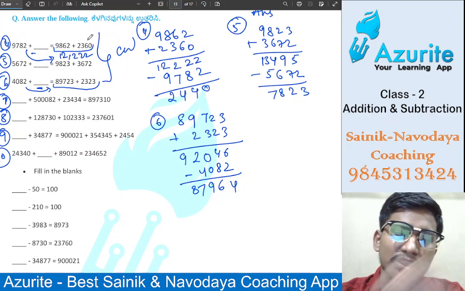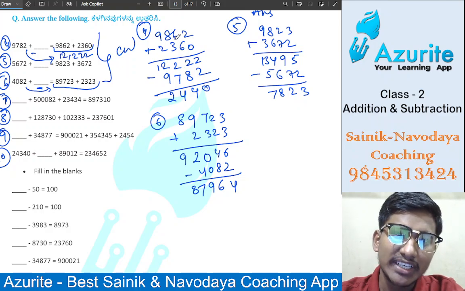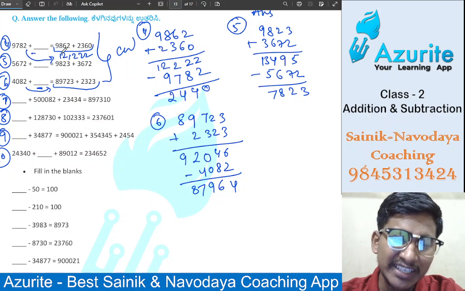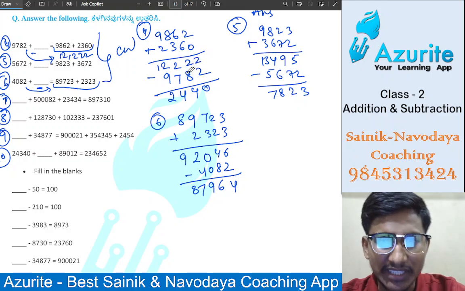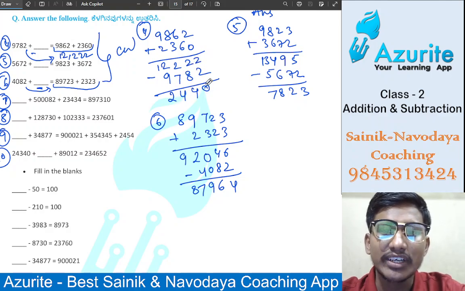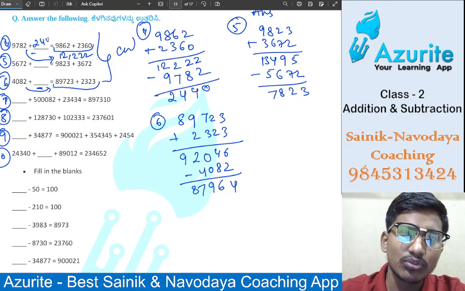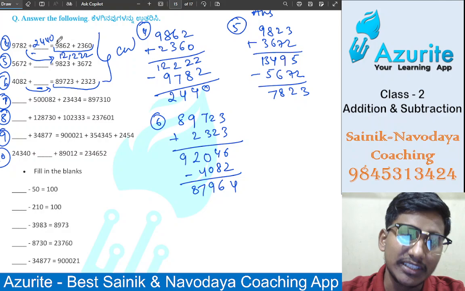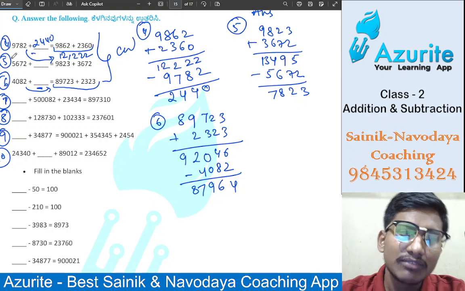Next, from the fourth question, how do we have to do? These two we have to add. So that is 9862 plus 2360. We have to add first, and then take this side and minus this. That is 9782. We have to minus. You will get 2440. So the answer here is 2440. Okay, so this is the answer. Now the same way, fifth question also.